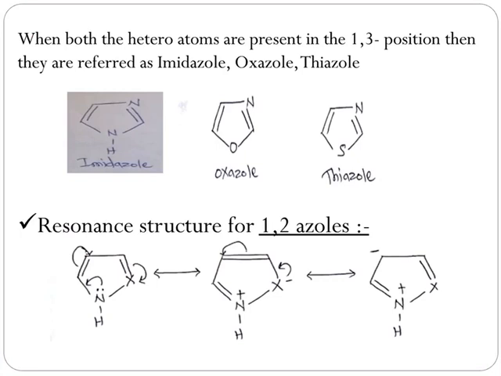Look at the structure of oxazole. As the name indicates, it carries oxygen and nitrogen as heteroatoms. Oxa means oxygen and azole means nitrogen, while thiazole has sulfur and nitrogen as heteroatoms. In the name thiazole, thia means sulfur and azole means nitrogen.